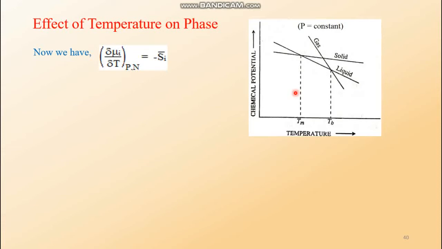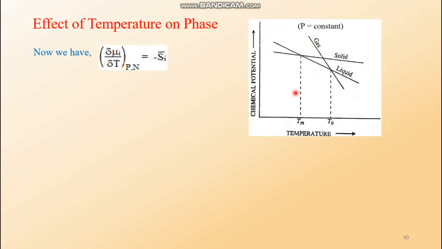Now if you are asked what is the entropy of a solid compared to that of a liquid, you must say that the entropy of solid is less than that of liquids, because solids are more organized, more ordered, whereas liquids are comparatively more disordered than solids. On the other hand, gases are much more disordered than solids and liquids, so their entropies should be highest because they are most disordered.